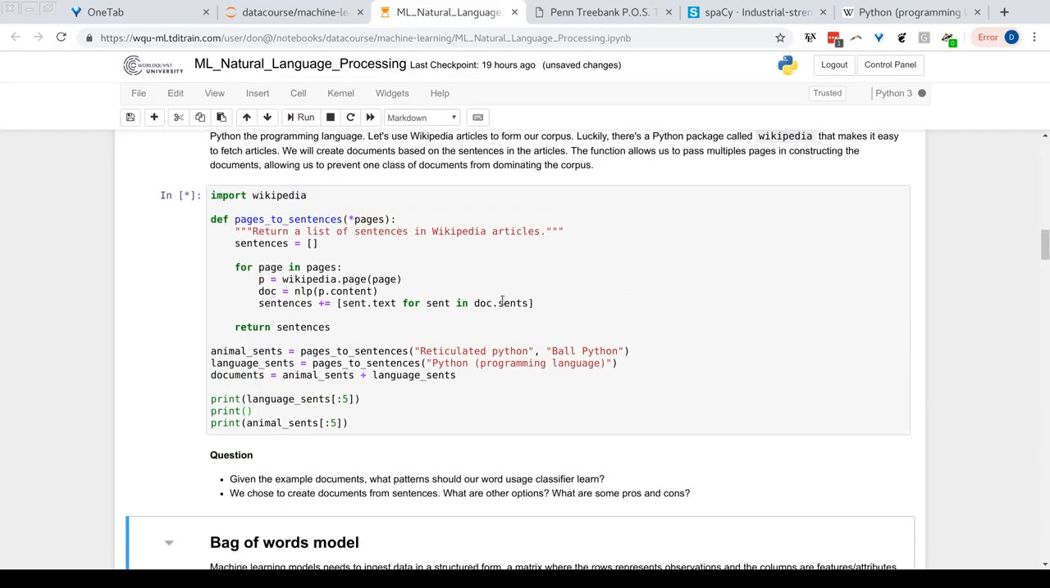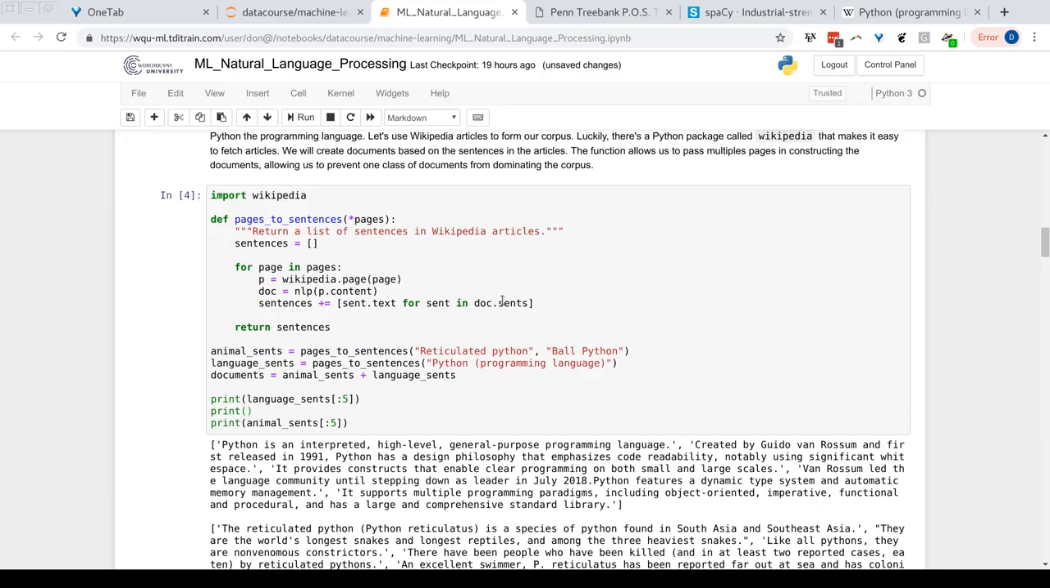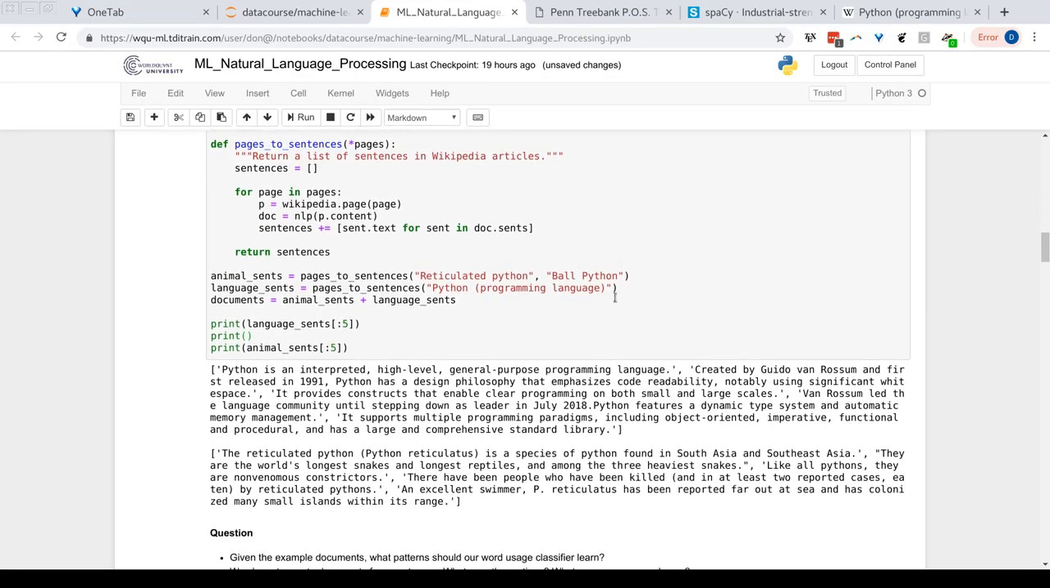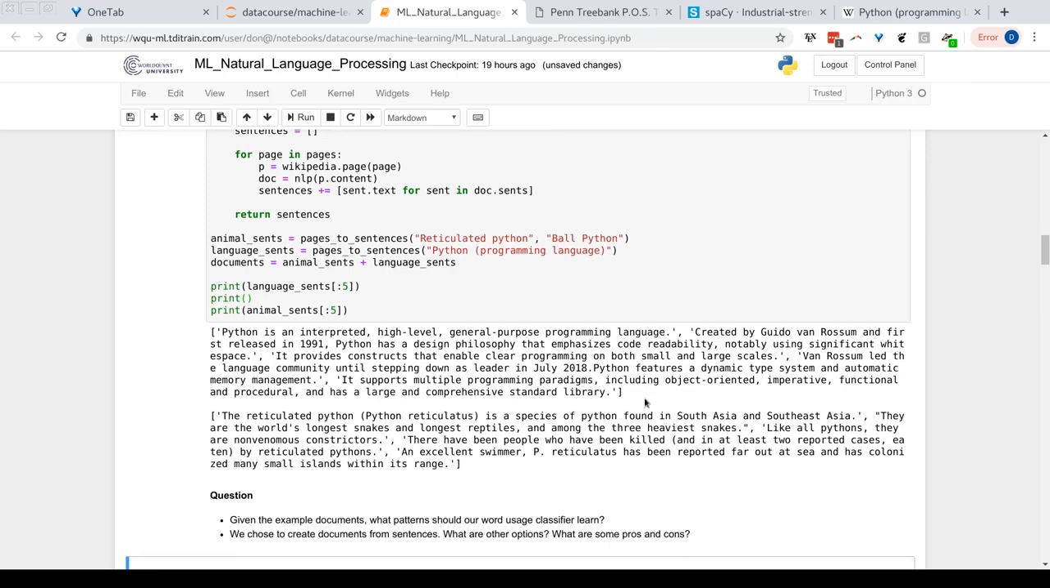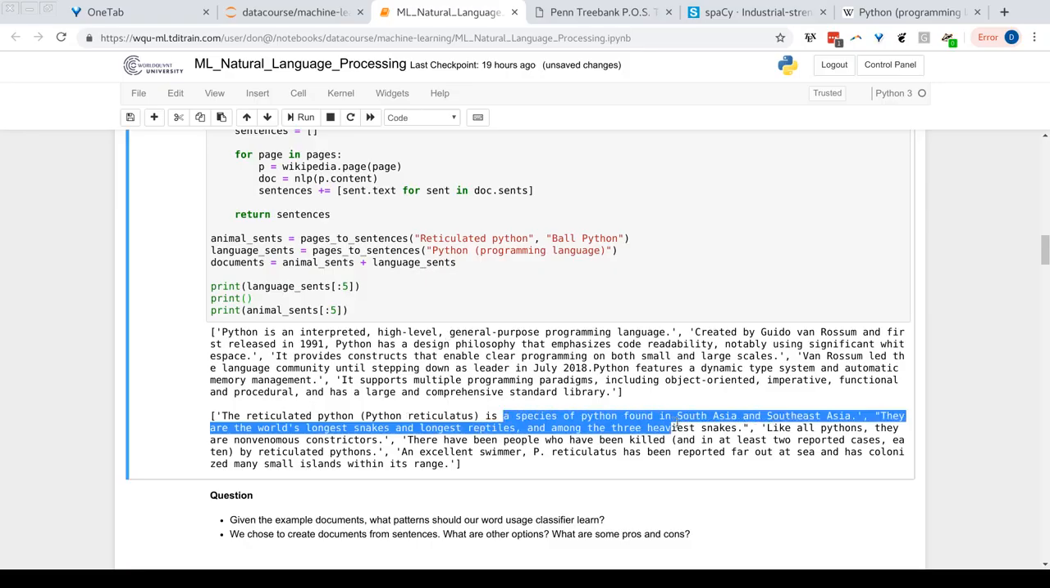Let's run this. This might take a while as it has to grab them. Okay, so there we go. So notice we easily grab those articles. So here we printed out, it looks like, the first 5 sentences for Python, the programming language. So we see: Python is an interpreted high-level general-purpose programming language. Then we look at the animal. We see it refers to text of the animal.